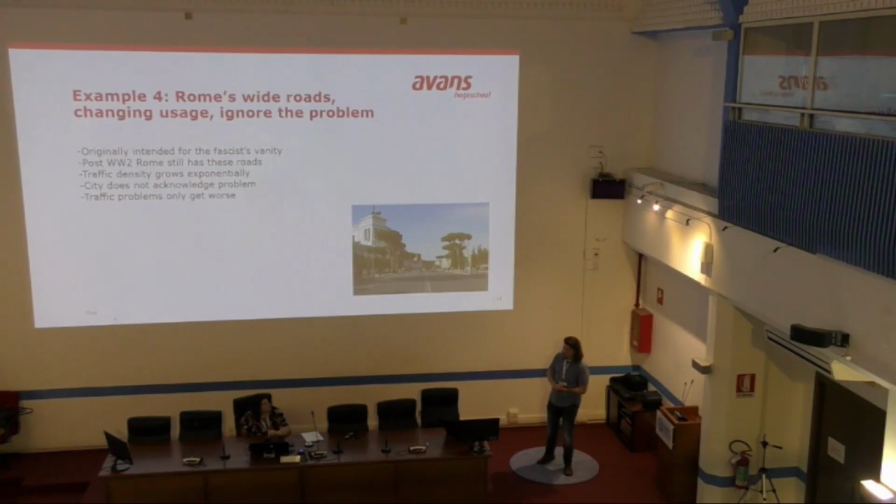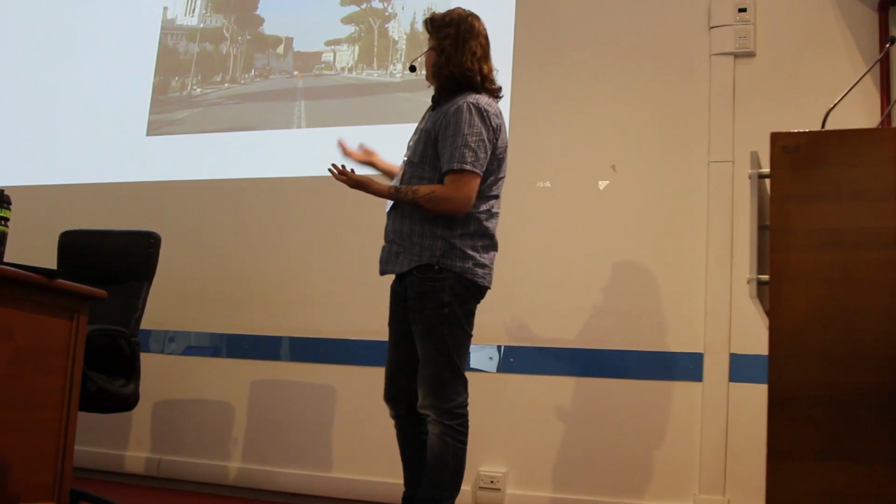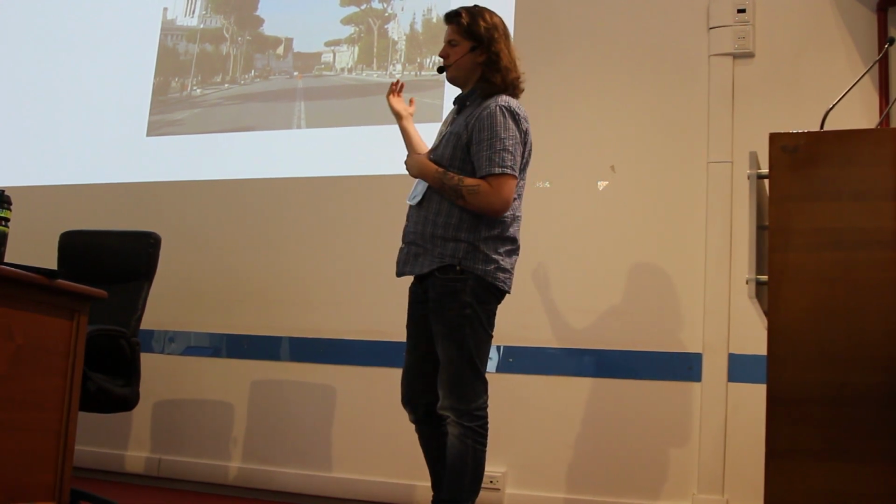Next one, please. This one is more local, and I think you guys have all been to this road. It's Via dei Fori Imperiali. It was created in the 1930s by the fascist government as a display of their vanity, as a display of their military might. And well, back then it was a parade ground and people weren't allowed to use it publicly, and it wasn't used like it is now as a tourist hotspot.